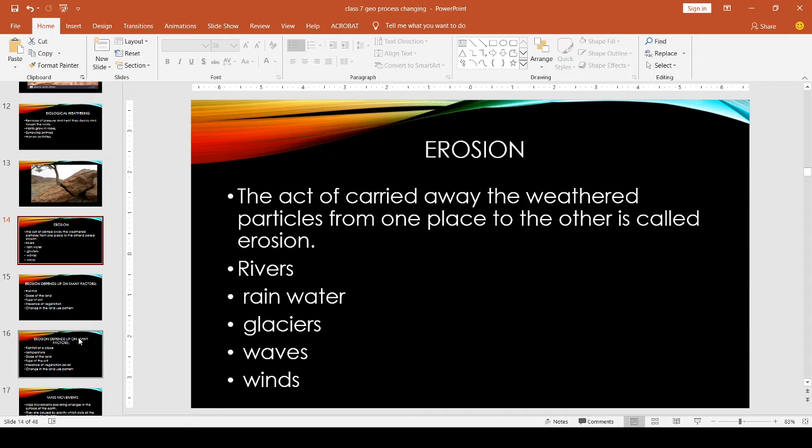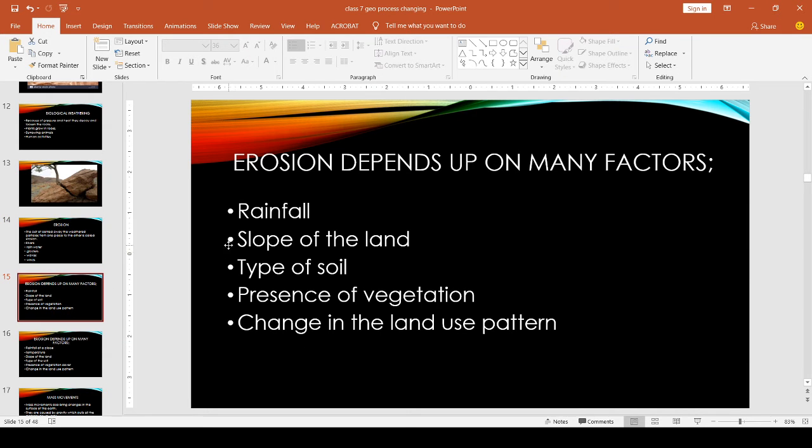Clear? Then erosion depends upon many factors: rainfall, slope of the land, type of soil, presence of vegetation, change in the land use pattern. How does rainfall affect erosion? Actually, weathering breaks the rocks into small pieces.